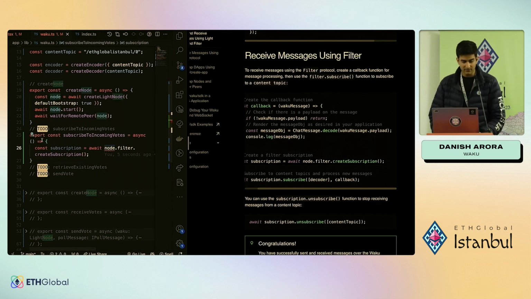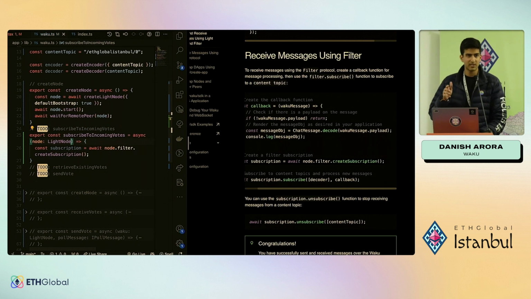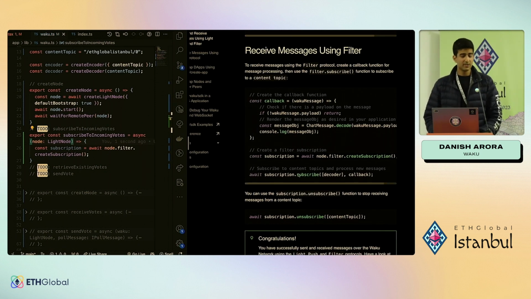We'll need a node for sure, and the node is of type light node, and the types also come from the same package. The next thing is, we have the subscription object, but when the messages come to us, we want a way to decode them correctly. So we pass it the decoder, and it's going to help us process the messages.